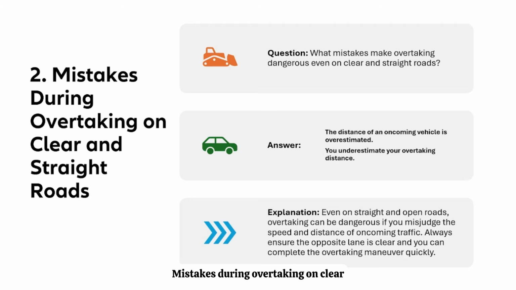Mistakes during overtaking on clear and straight roads. So let's look at the question. What mistakes make overtaking dangerous even on clear and straight roads? So even if you have clear roads, what are some of the mistakes that you might make? Answer is of course the distance of an oncoming vehicle is overestimated. You underestimate your overtaking distance as well.